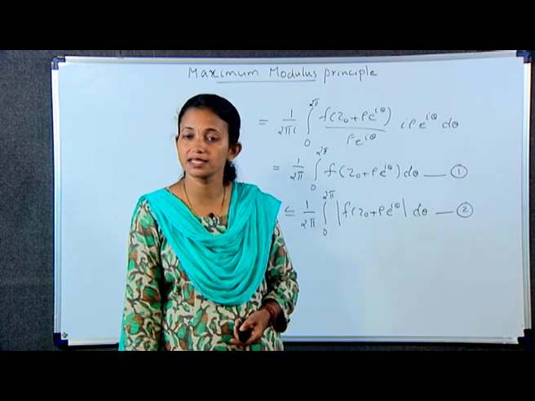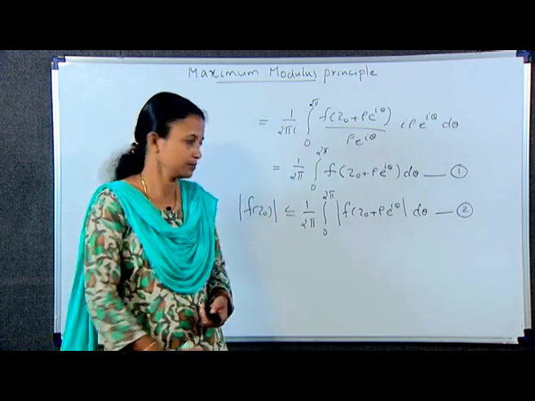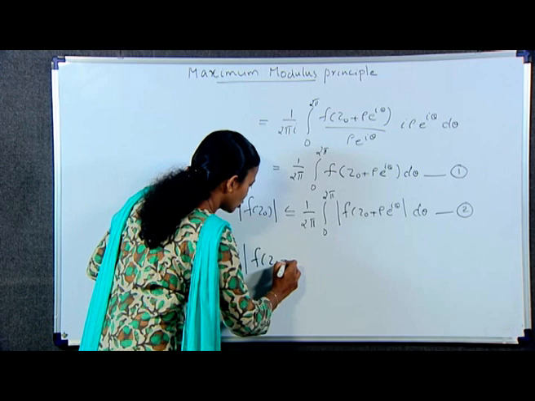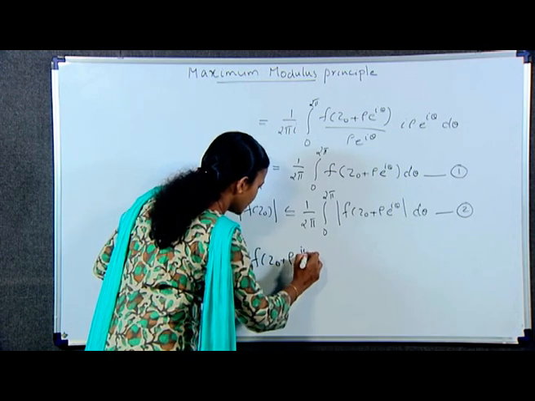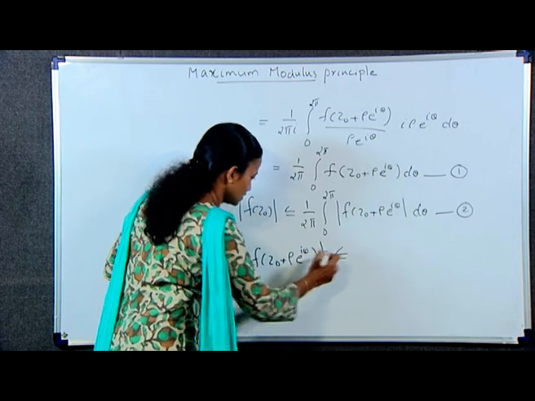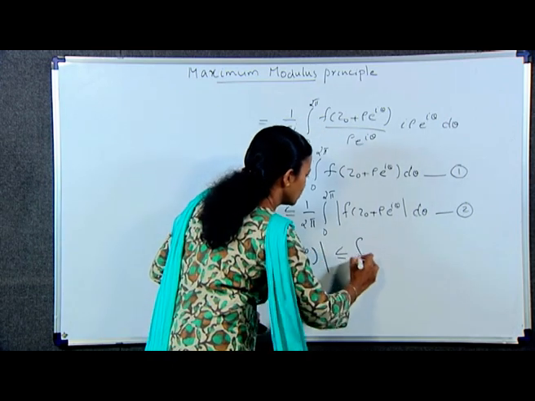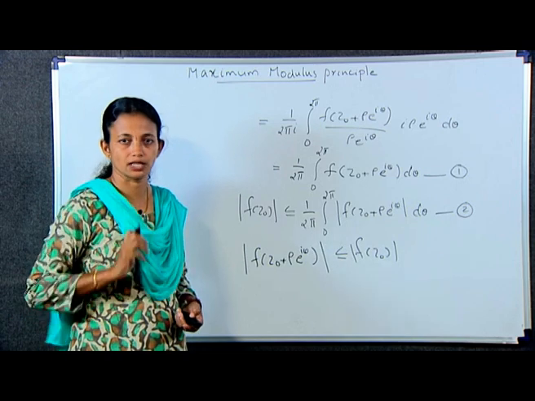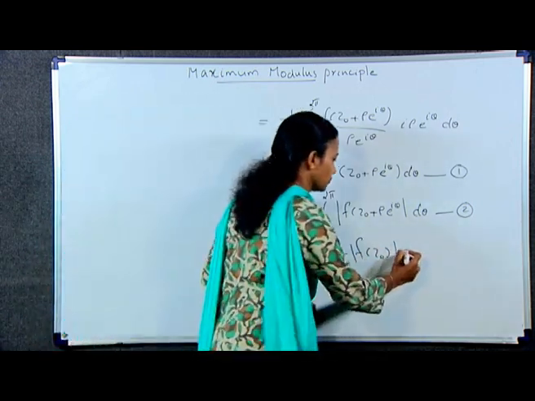Of course, theta is between 0 and 2 pi. Equation number 3.